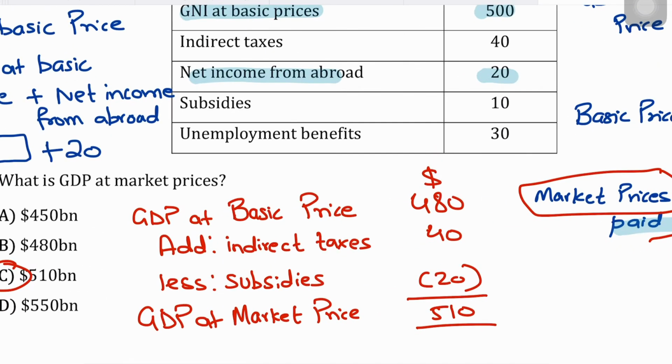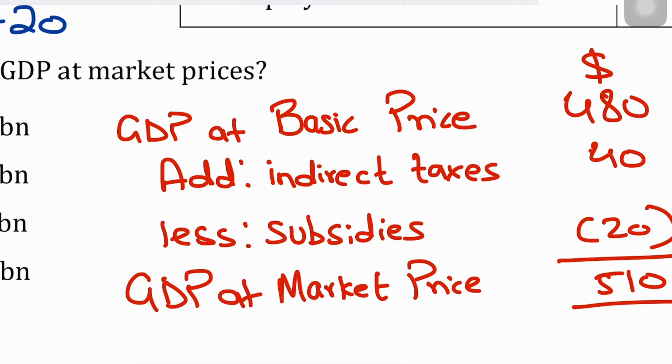And this is actually the main formula that you need to learn. And that is that to get GDP at market price, you add indirect taxes to it and you deduct subsidies from it. And if, let's say, in the question you are already given GDP at market price and you want to arrive at GDP at basic price, you will work backwards. Going forward, you will add indirect taxes and deduct subsidies. If you're working backwards, going from GDP at market price to GDP at basic price, you'll basically add subsidies and then deduct the taxes.